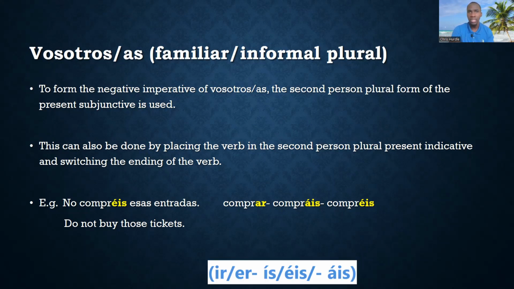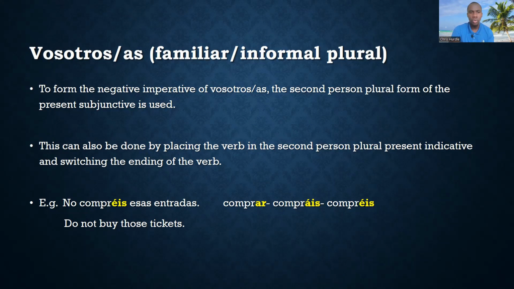IR will end in ís and ER will end in éis, but they both will change to áis. Okay? For example, no compréis esas entradas. Do not buy those tickets. That comes from the verb comprar. So comprar becomes compráis, and the subjunctive form is going to be compréis. So no compréis esas entradas.